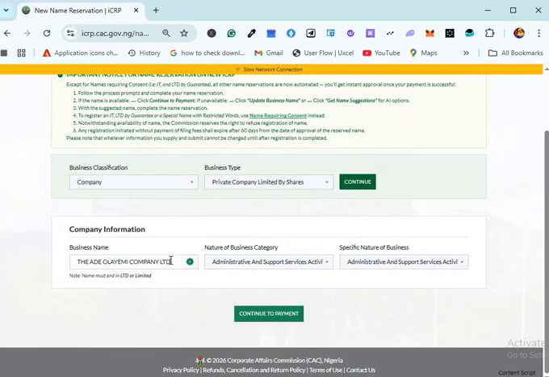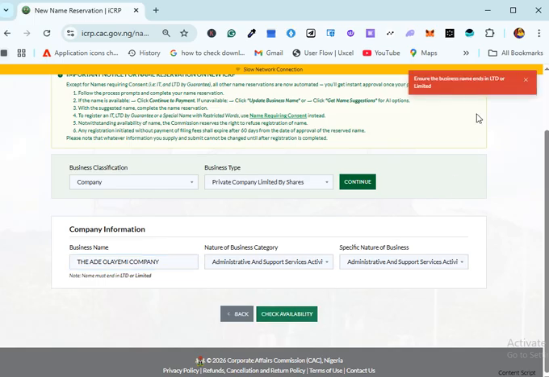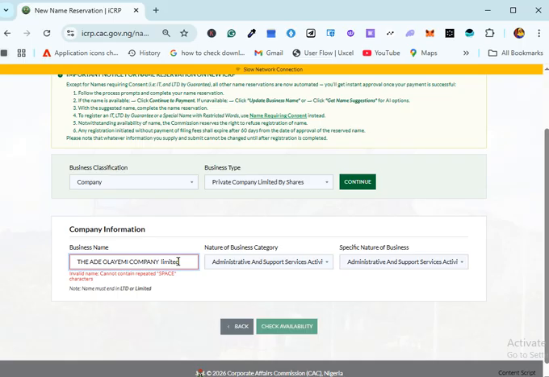If you remove the LTD, it will not go. You see, look at the error here: ensure the business name ends in LTD or limited. So you can also add limited. You can also add Nigeria, and make sure that there is no space.